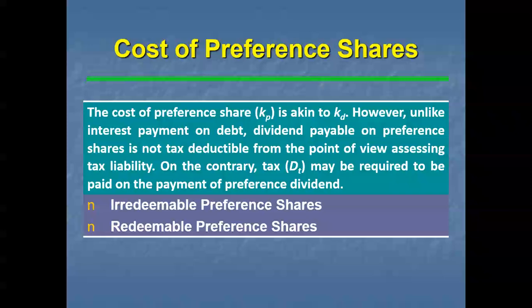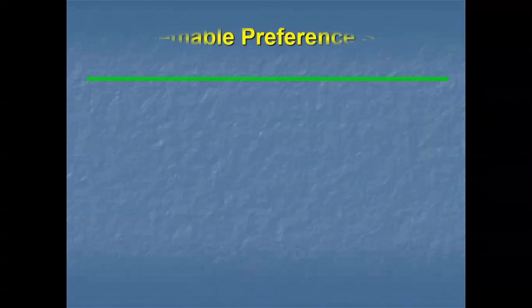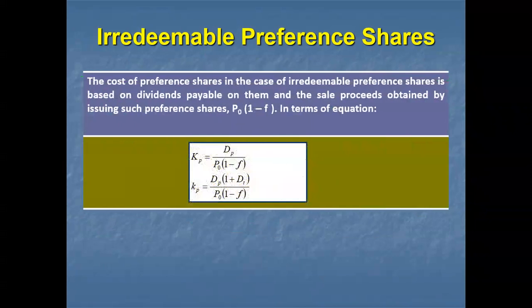Right. See here also, irredeemable preference shares and redeemable preference shares. Irredeemable is a perpetual cost of preference share capital, irredeemable by the company. The dividend payable to its preference shareholders, we can calculate in this way: Kp = DP divided by P0 (1 minus F).